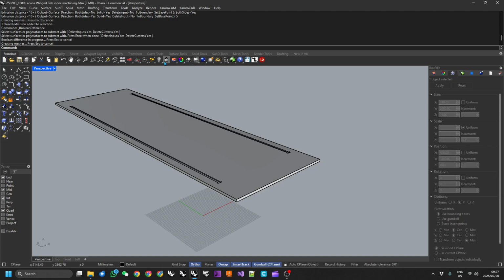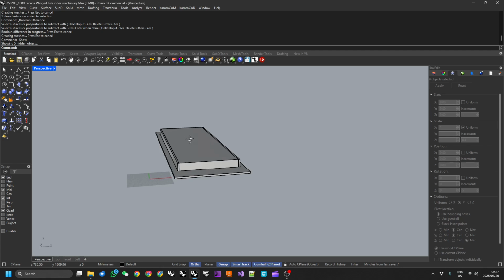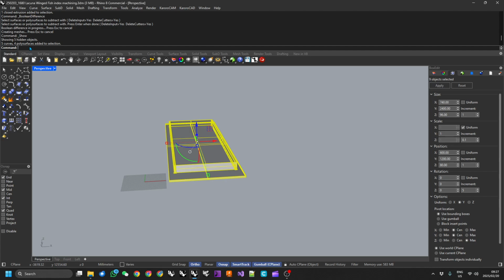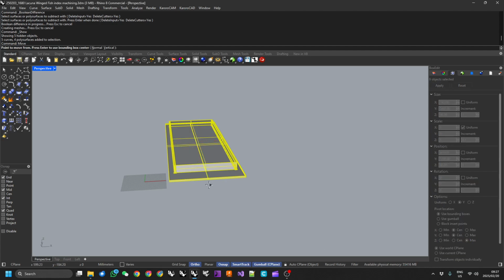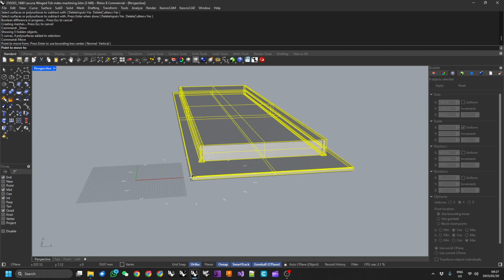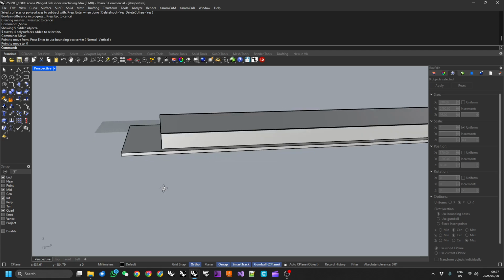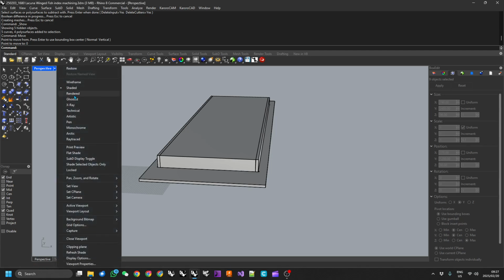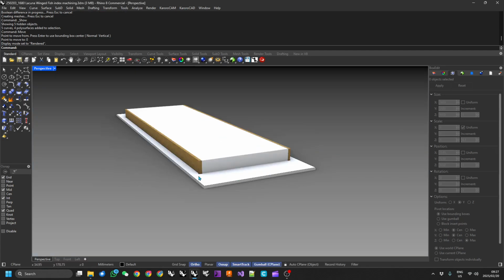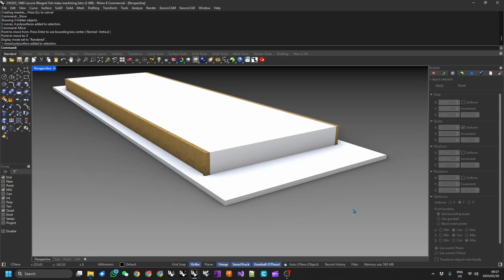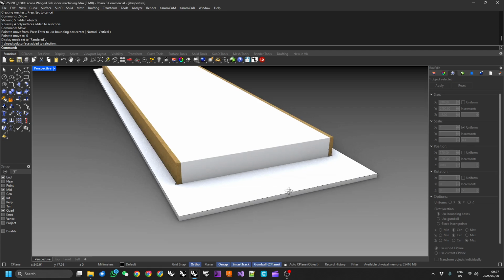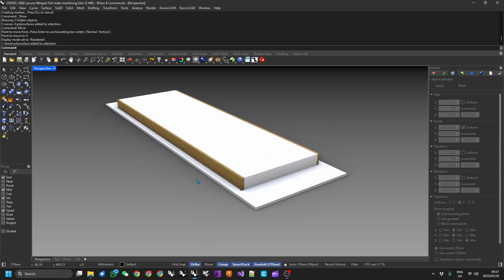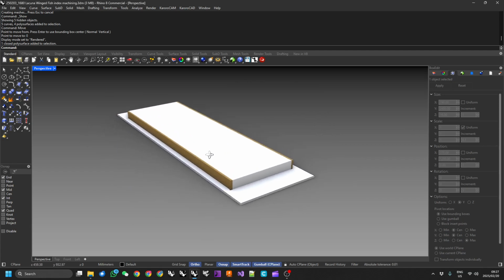Now I'm going to unhide those other objects, and we need to place this in the correct position. So I'm going to do a move, click on this point, and take that to 0. So this is the new object. I go back to my rendered view, and we'll see that this has picked up our white material, so we're seeing the correct colors as well. So that's the change for that.